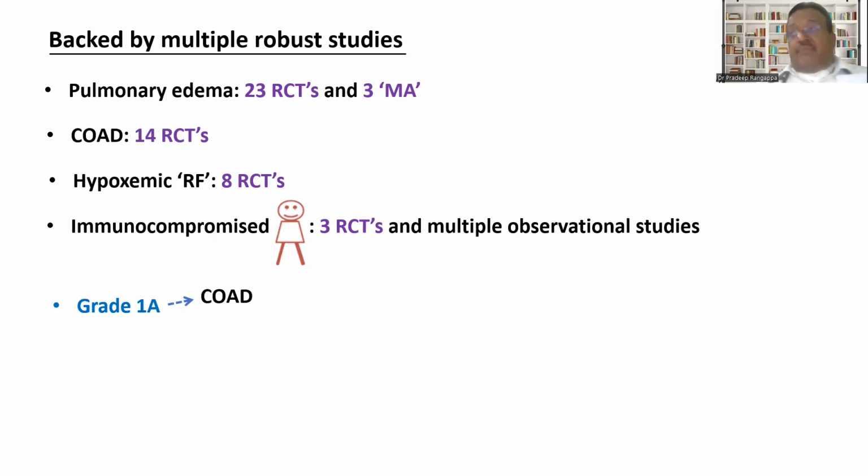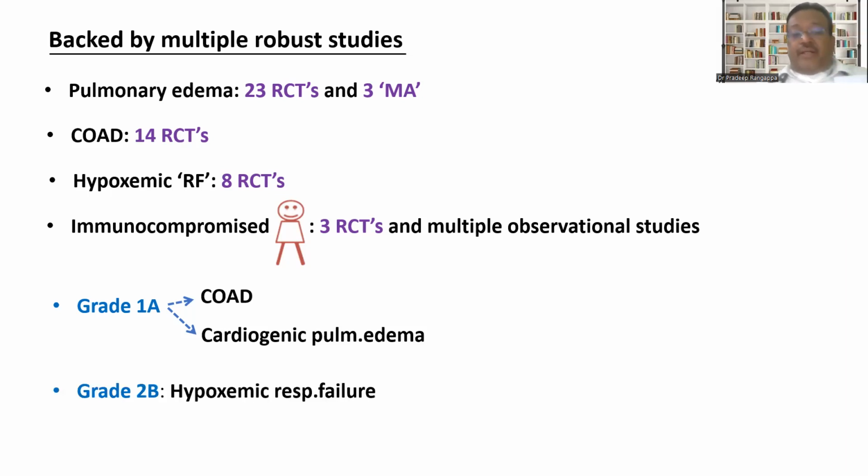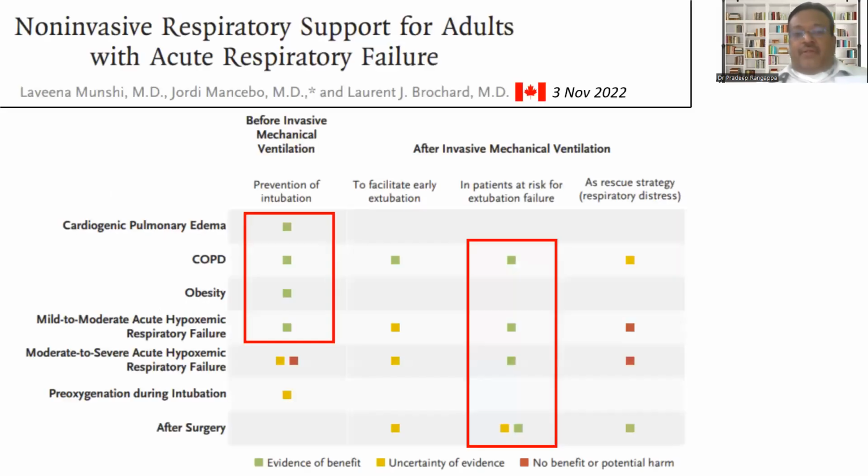And there is a grade 1A recommendation, which means a strong recommendation with good scientific evidence, in COPD and in cardiogenic pulmonary edema. The guidelines suggest using NIV as the first tool in respiratory failure due to COPD and cardiogenic pulmonary edema. And HFNO does not figure in the grade 1A recommendation, only a grade 2B recommendation in hypoxic respiratory failure.